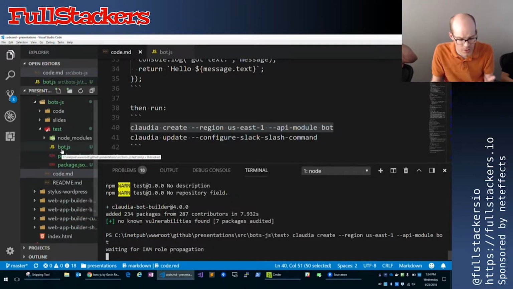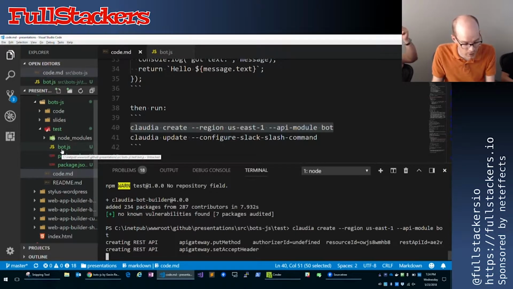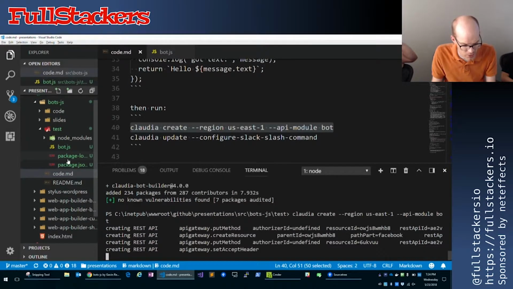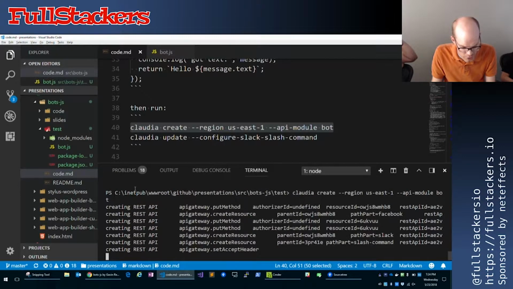And what this is doing in the background is it's packaging it up. You can see actually here it's creating the Lambda function, it's creating the roles, and it's creating the API Gateway endpoint. So it's doing all this stuff for us that we don't really have to do ourselves, which is super nice.